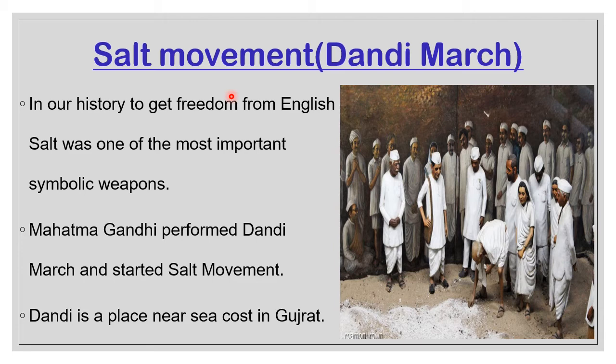Dandi is a place near the sea coast in Gujarat. From Dandi March, people started gathering. It is one way of gathering the people, so that in the end, in 1947, we got freedom. All that history you know very well from the 6th class to the 10th class. This is called the Dandi March or the Salt Movement.